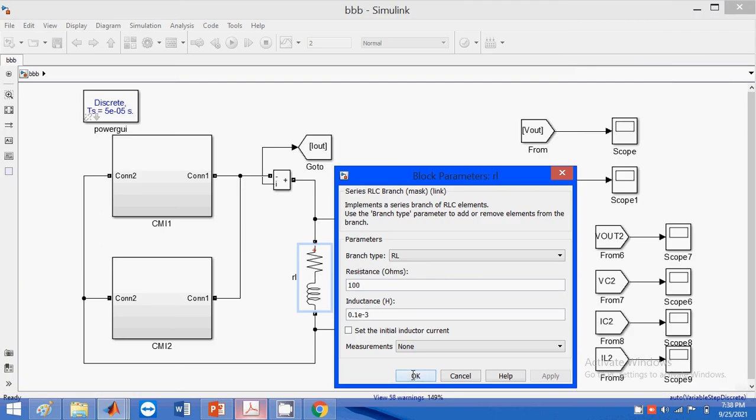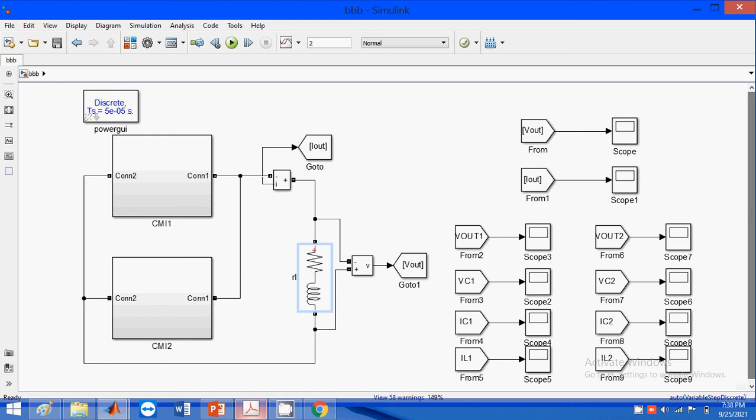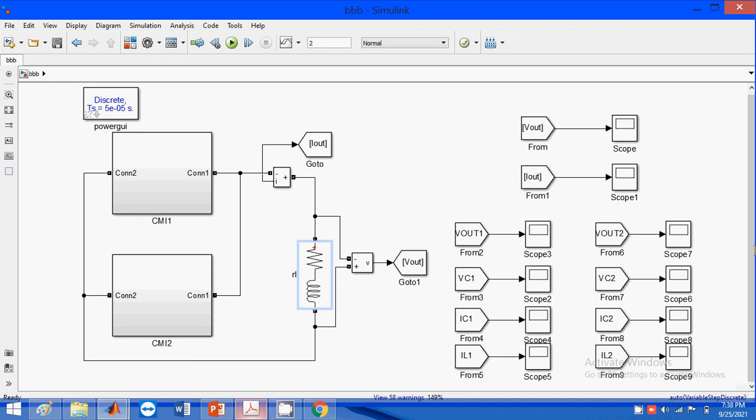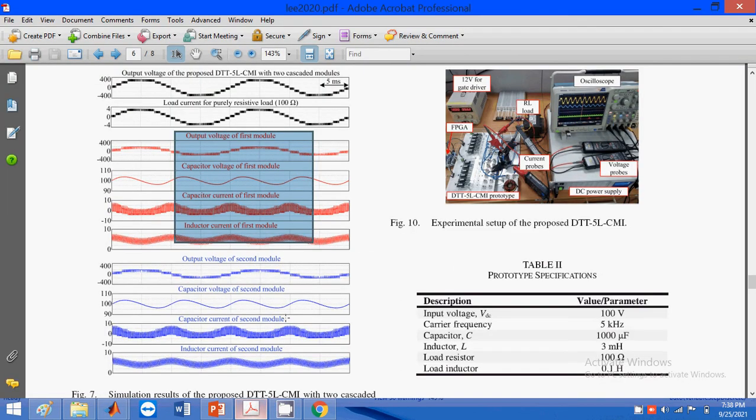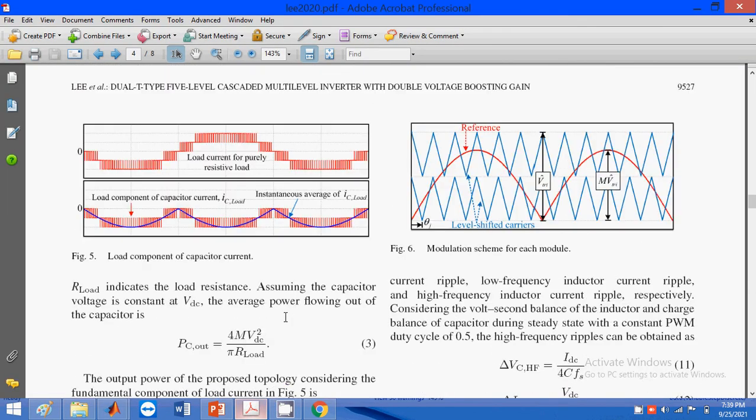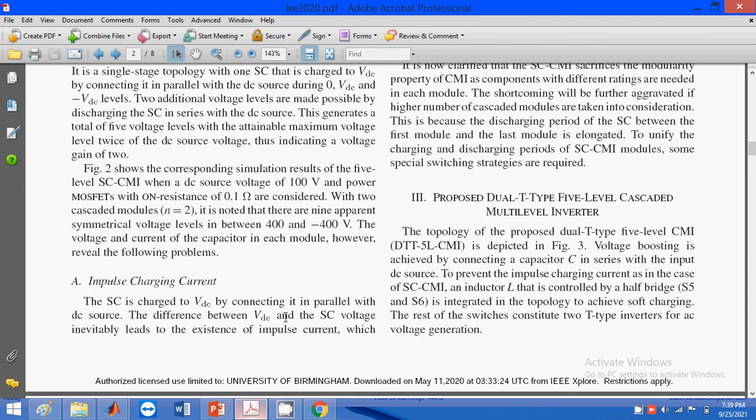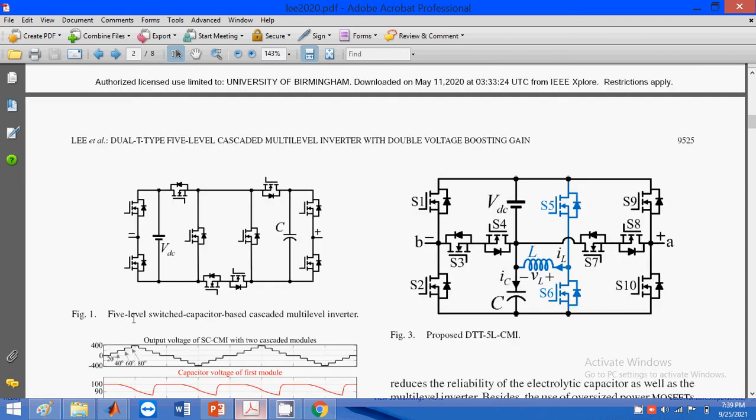What is the advantage of the proposed method over the conventional method? When we compare with this conventional method, it has many disadvantages. High charging currents, or high impulse charging currents, are a disadvantage in this model.